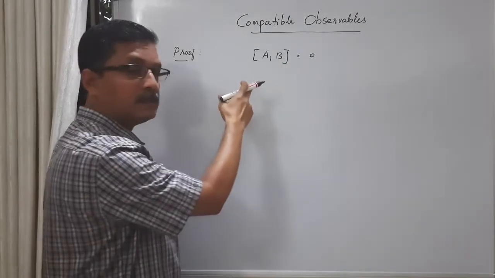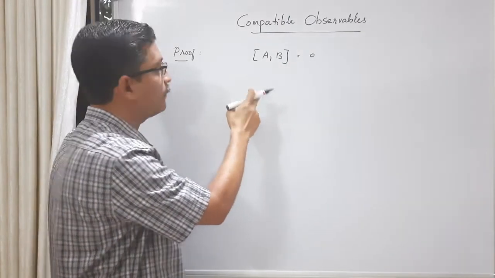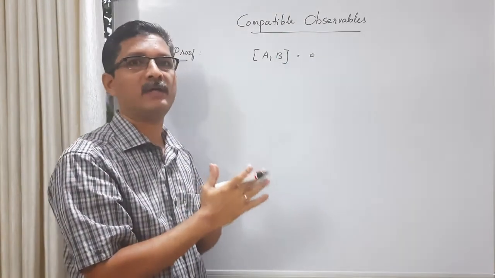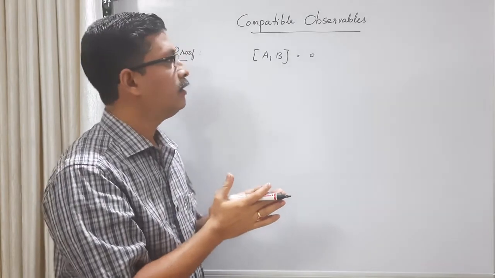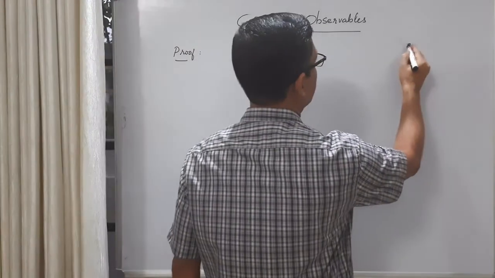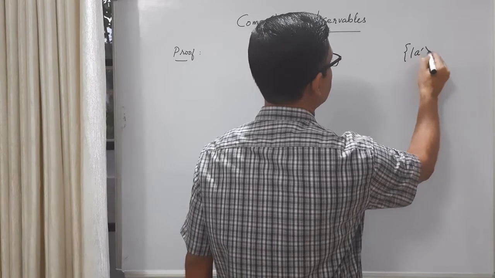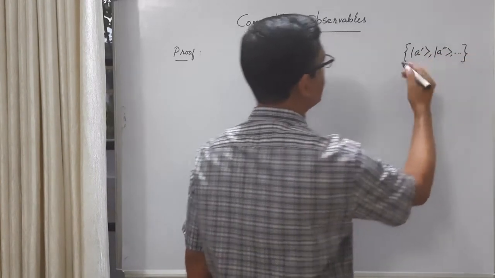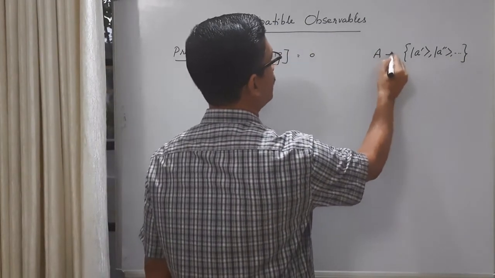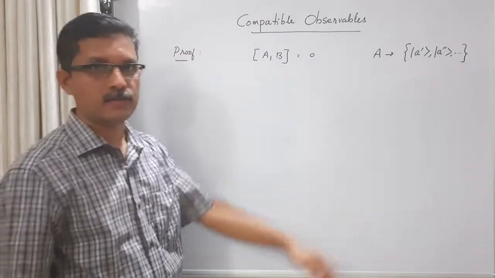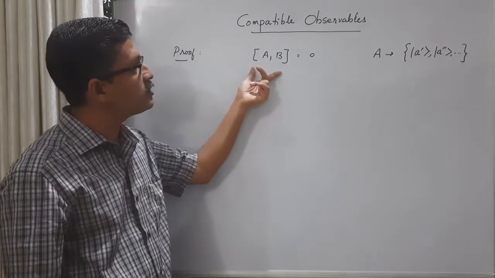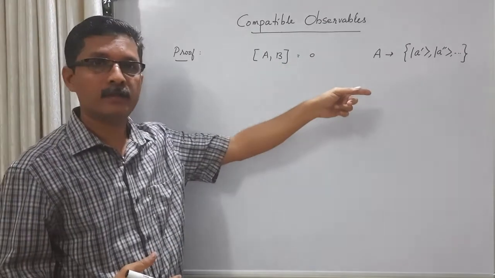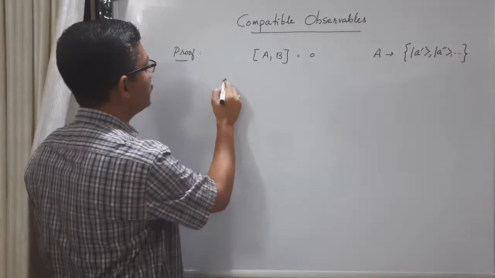So let us take the matrix element of this commutator in the eigenkets of A. Now we assume that the vector space is spanned by the eigenkets of A. So let us say the eigenkets of A are like this: A prime, A double prime, etc. These are the eigenkets of A. The vector space is now spanned by the eigenkets of A. And let us take the matrix element of this commutator, which is an operator, in terms of the eigenkets of A.